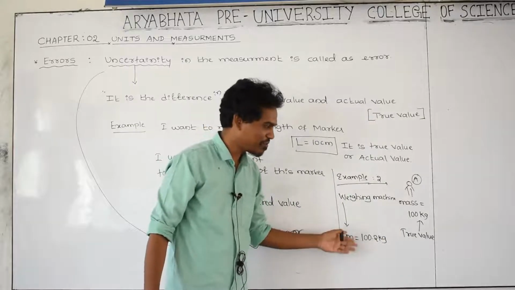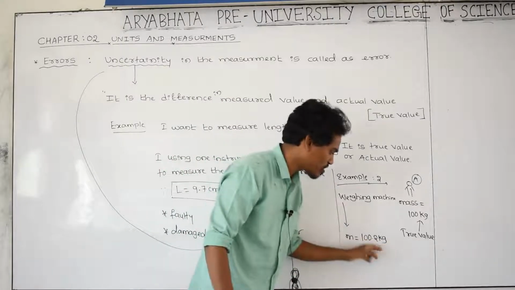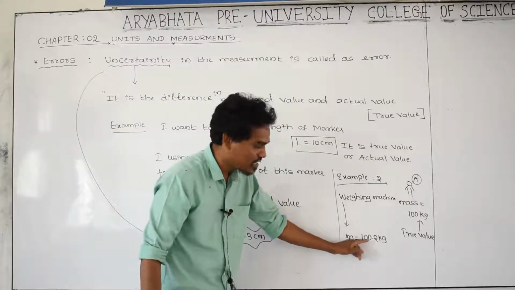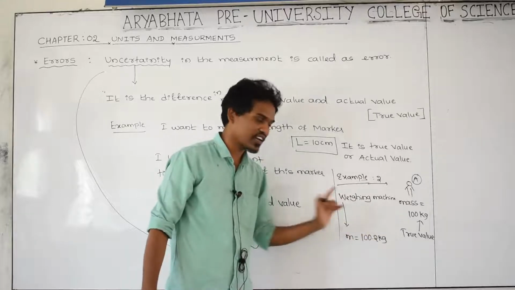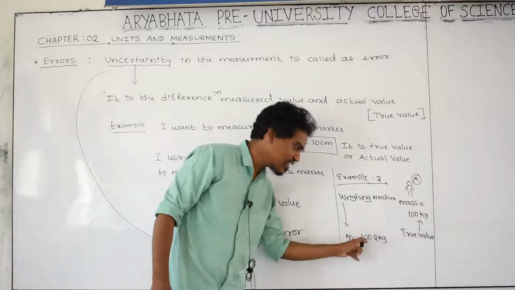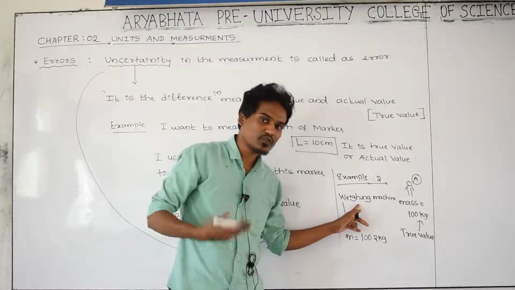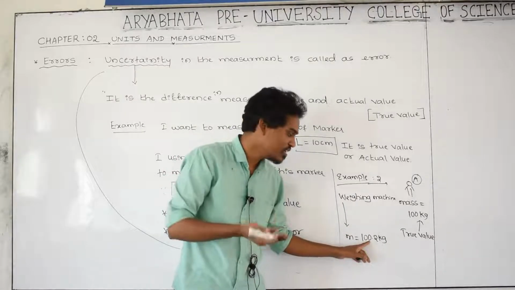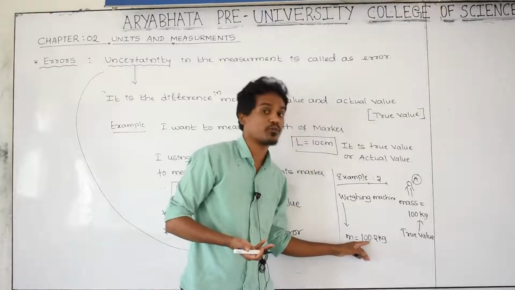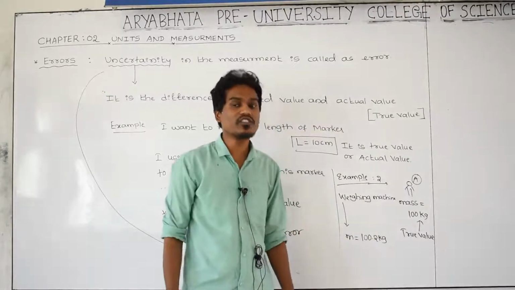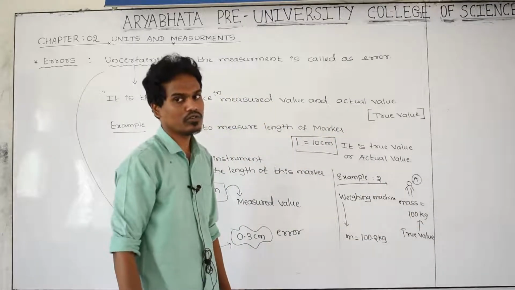It is a measured value. But are the measured value and true value exactly the same? Not at all. 100% these two values are not the same. Therefore, does the value have uncertainty or error? Yes, of course it has an error. It is uncertainty present in that value. How much uncertainty? Actually this weighing machine has to give how much? 100. It is supposed to give 100. But instead of 100, how much is it showing? 100.2. Yes, it has an error. How much? That is the difference of these two, that is 0.2.